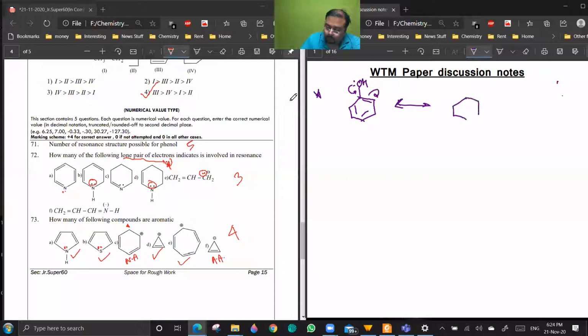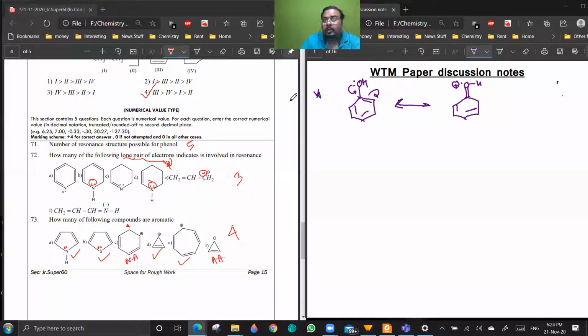Sir, should we include the first structure also? Sir, they did not give whether to include the first structure or not. So why can't it be 4? Yes. Actually, it won't be 4 or 5. It can be anything, because we are asked to draw resonating structures.